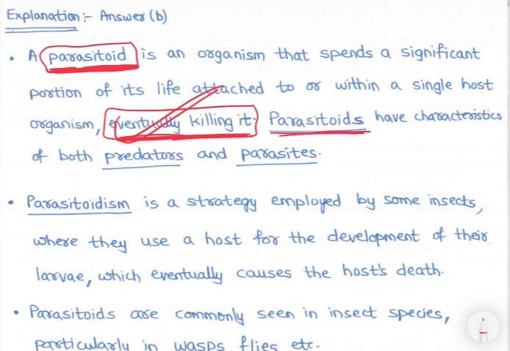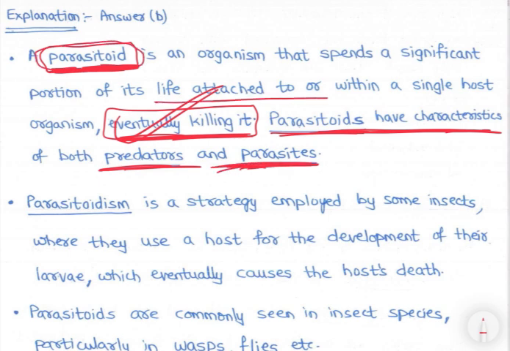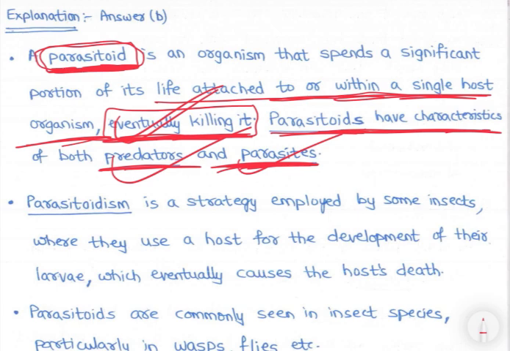So parasitoids have characteristics of both predators and parasites. Parasites do not necessarily kill, but parasitoids have the special feature of depending for life on a single host organism and eventually killing it. So they have characteristics of both predator and parasite.